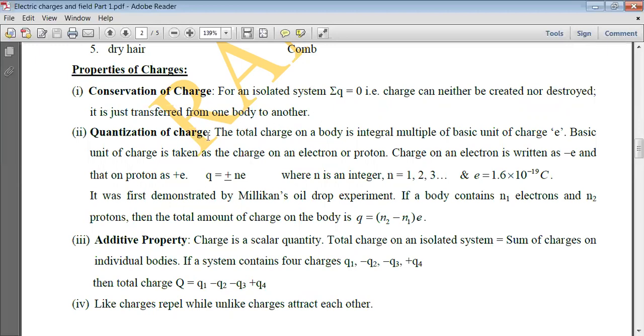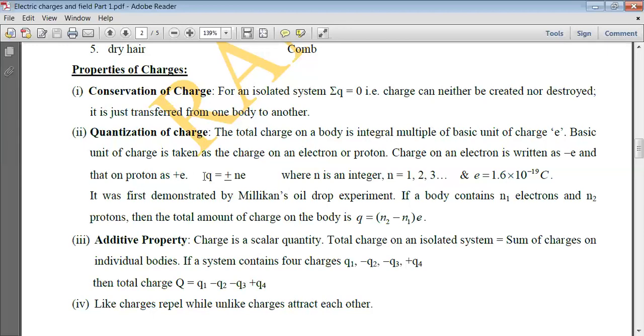The second property is quantization of charge, which states that the total charge on a body is an integral multiple of the basic unit of charge, that is, an integer multiplied by the basic unit of charge. The basic unit of charge is taken as the charge on an electron or a proton. The charge on the electron is written as minus e, whereas on a proton it is written as plus e.